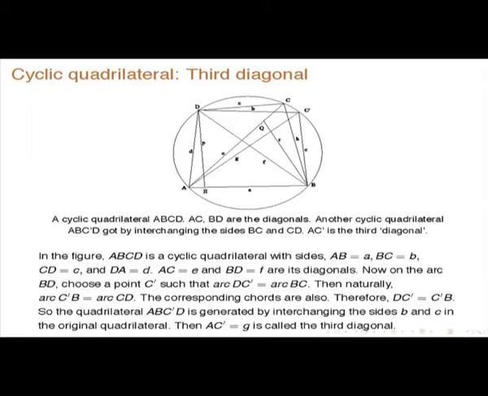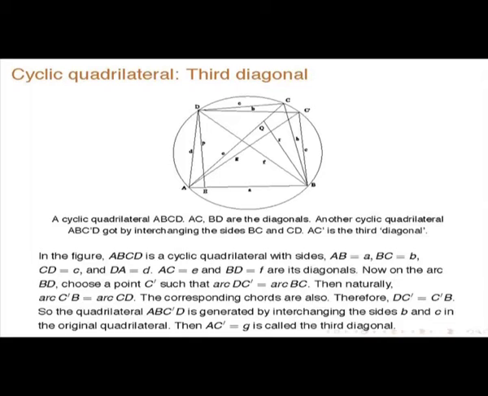The expressions for that are fairly straightforward, we have already done that. Of course, the result may look slightly different because my order of the sides may differ, so please check. Here it is A, B, C, D, so AB and CD are the opposite pairs. When you are comparing with other results, please mark this. Now he is saying you get another quadrilateral by making DC prime equal to BC, so essentially interchanging the sides.